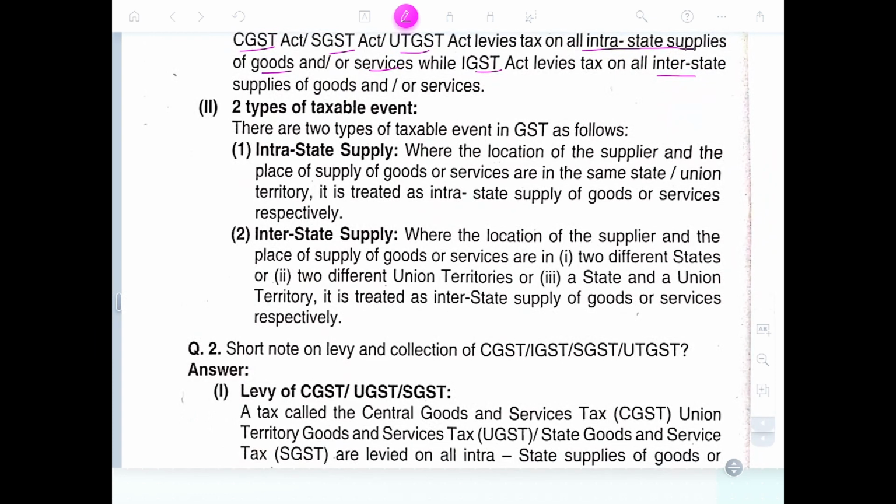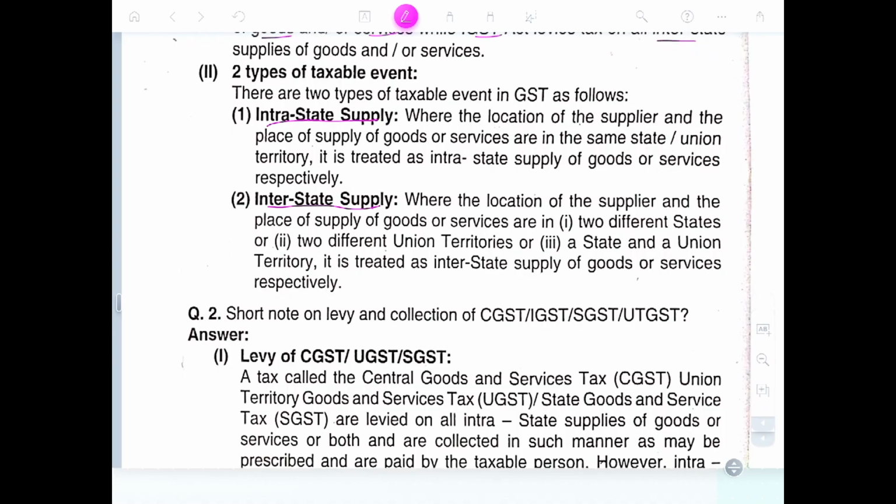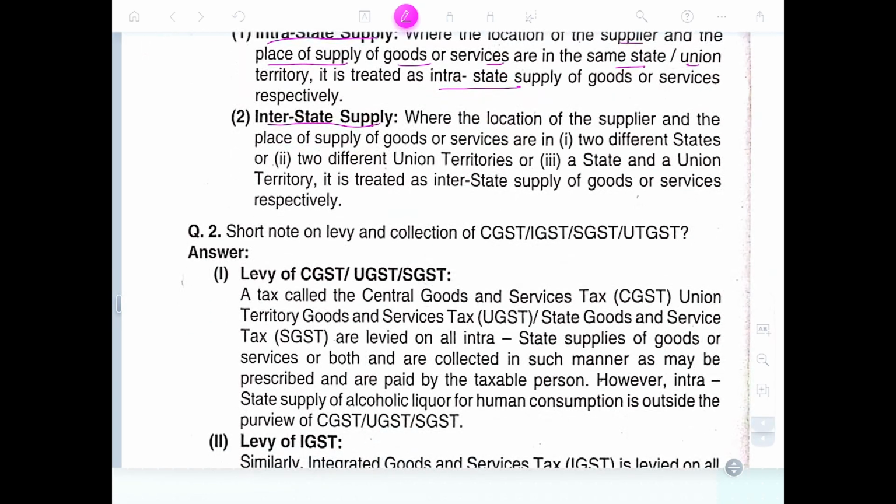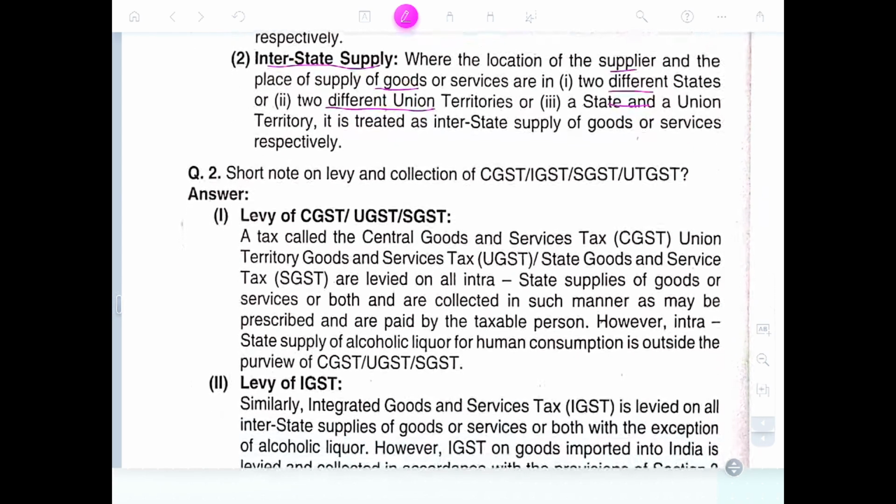The two types of taxable events are intrastate supply and interstate supply. Intrastate supply is when the location of the supplier and the place of supply of the goods and services are in the same state or union territory; it is then treated as intrastate supply of goods and services. Interstate supply is where the location of the supplier and the place of supply of goods or services are in two different states, two different union territories, or a state and a union territory, and is treated as interstate supply of goods and services.